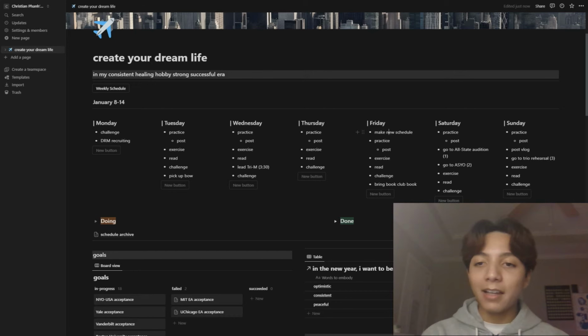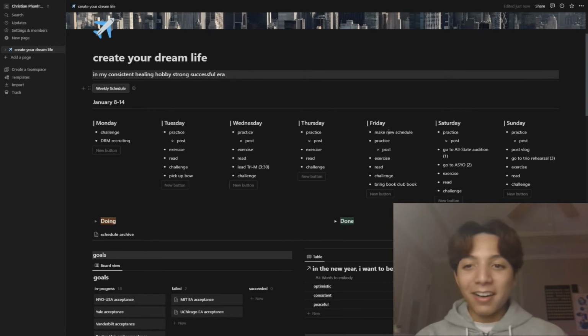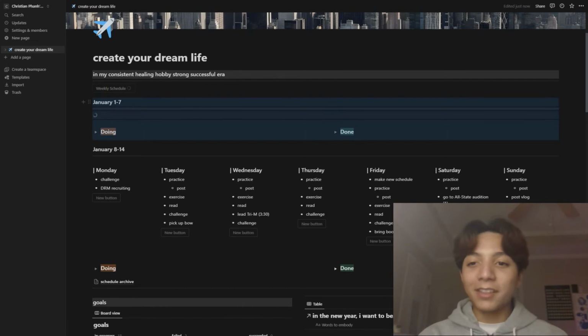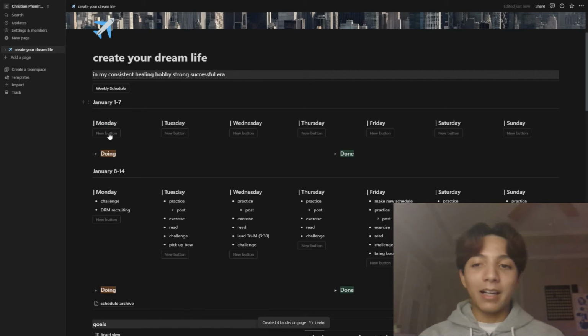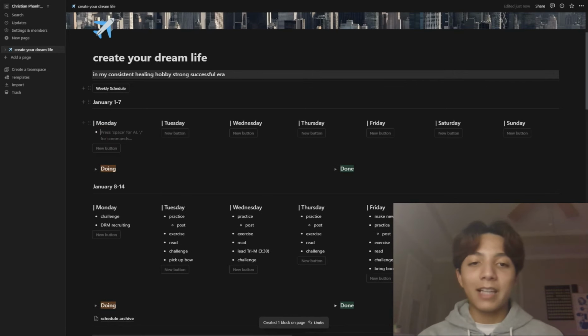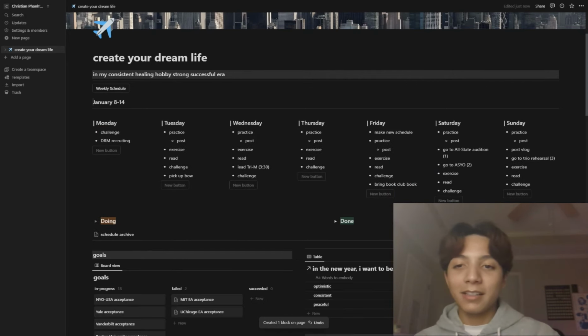And how I go about that is I like these buttons in Notion, they're really useful. I just click the button and it creates a new weekly schedule, and I change the date, and then it hasn't loaded yet. But yeah, I will just click these buttons to add all my tasks essentially. Let me undo that.